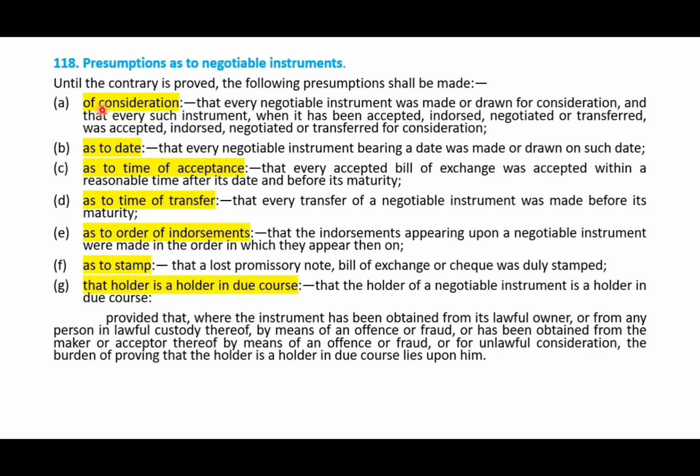Okay, so the first presumption is of consideration. If a negotiable instrument is drawn to a person, it is presumed that it is drawn for a consideration. Then the second presumption is that if the negotiable instrument contains a date, then it is presumed that on that date the negotiable instrument was made or drawn.